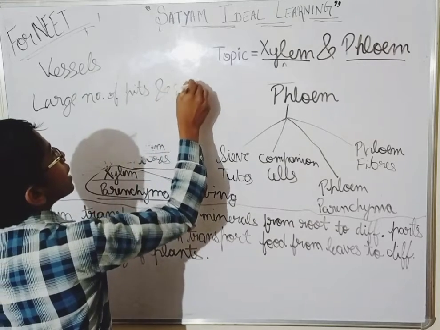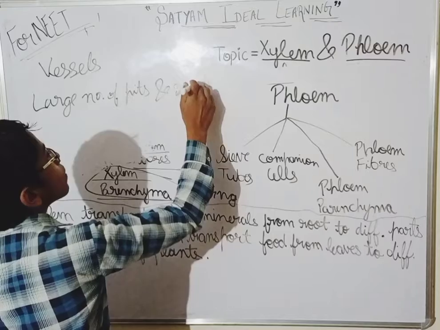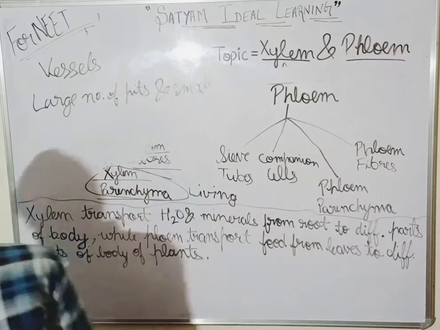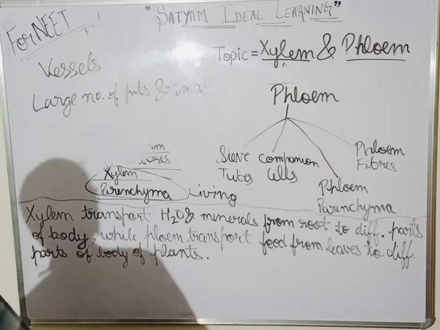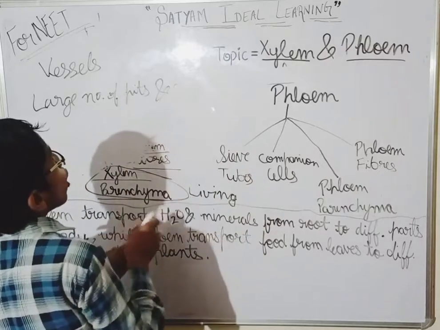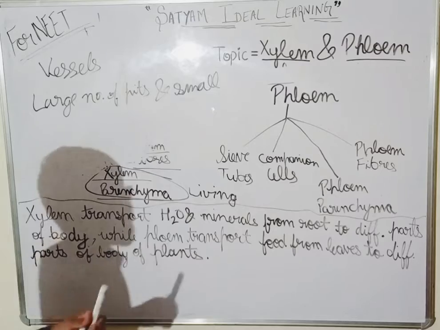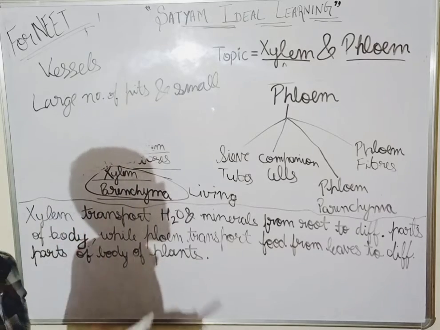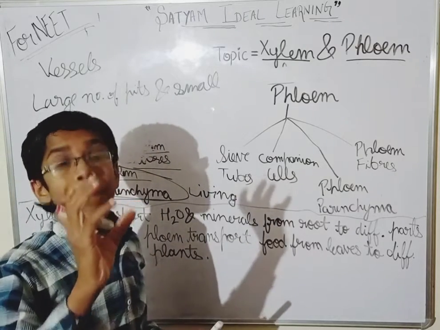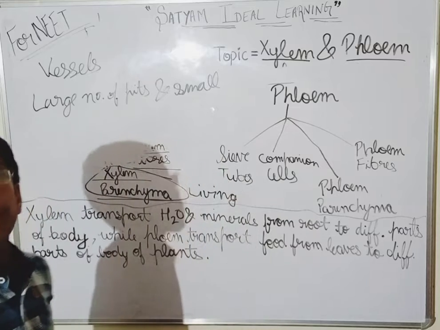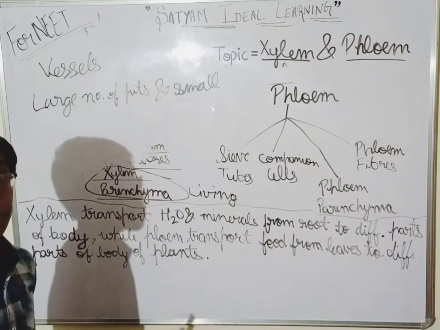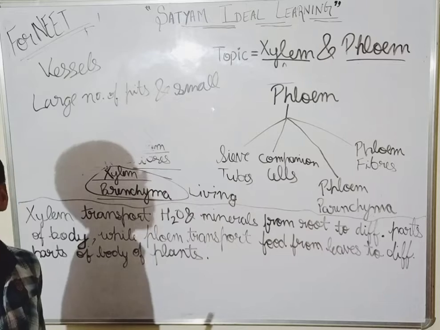Okay, it has small pits and a large number of pits. While those in tracheids, they have large pits but a smaller number of pits. Okay, it has large pits but fewer pits.